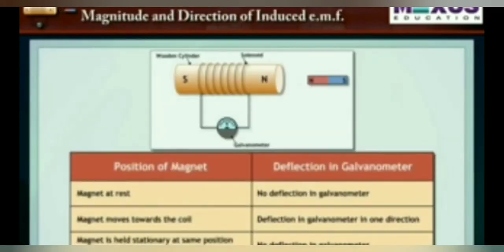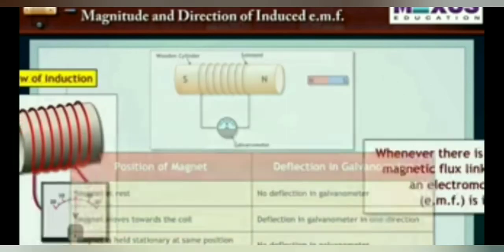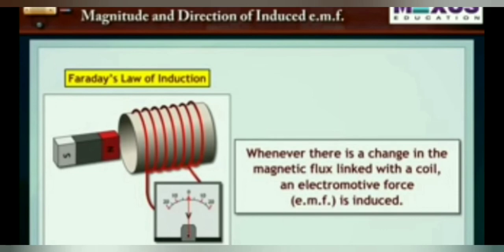So if the magnet is at rest, no deflection. If you move the magnet towards the coil, there will be deflection, and if you move the magnet away from the coil, there will be deflection but in the opposite direction. So these are the two laws.